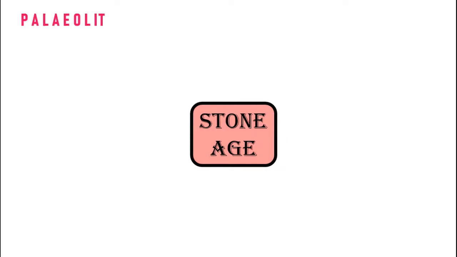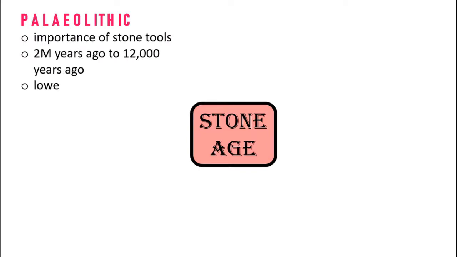First we have the Paleolithic period. The Paleolithic is the earliest period. Paleo means old and lithos means stone, so you can derive that it was the first Stone Age, where stone tools were used and given great importance. The Paleolithic period extends from 2 million years ago to 12,000 years ago. Like 2 million से 12,000 years ago तक सिर्फ Paleolithic age चल रही थी.